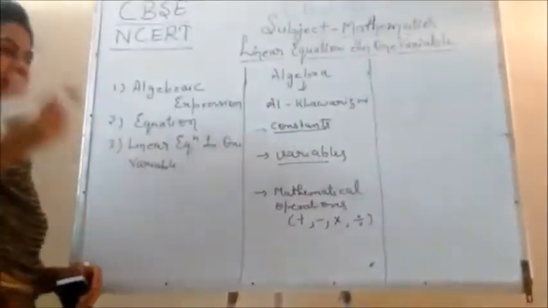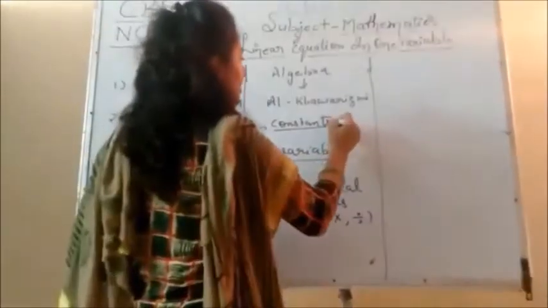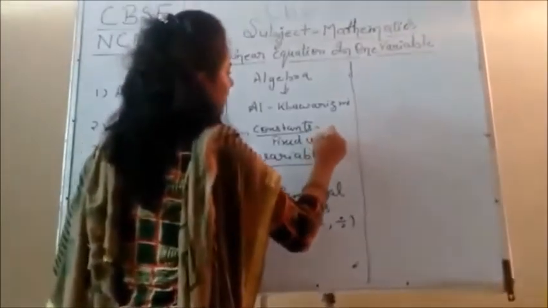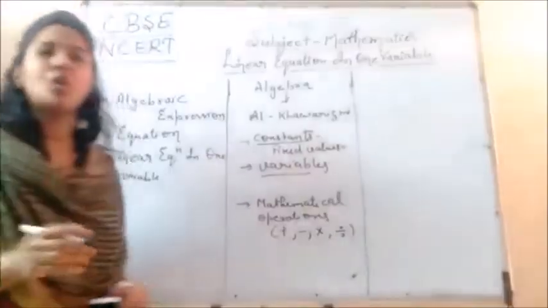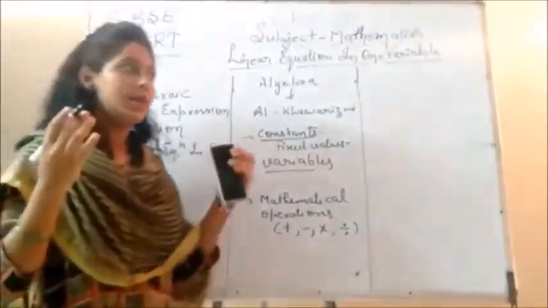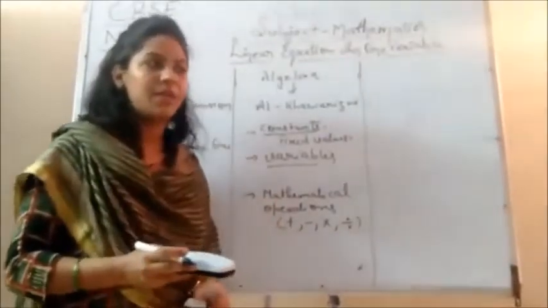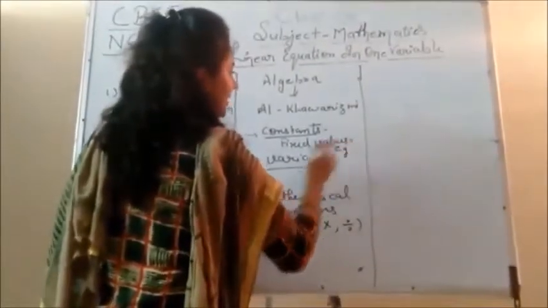When we talk about the constant, constants are the fixed values, or you can say the numerical values.